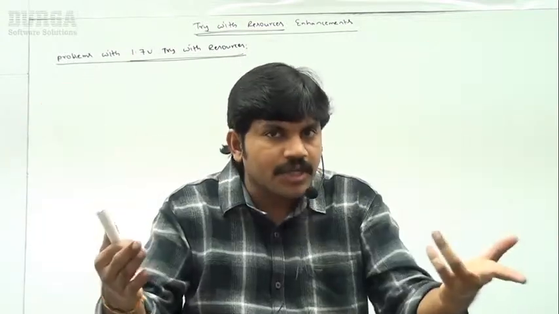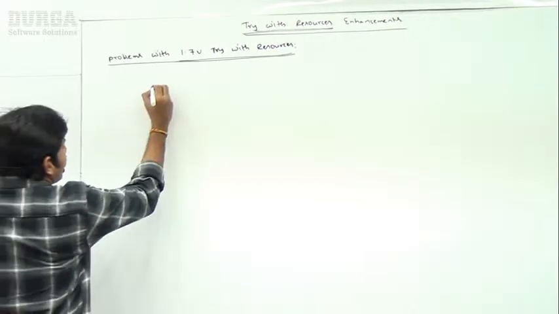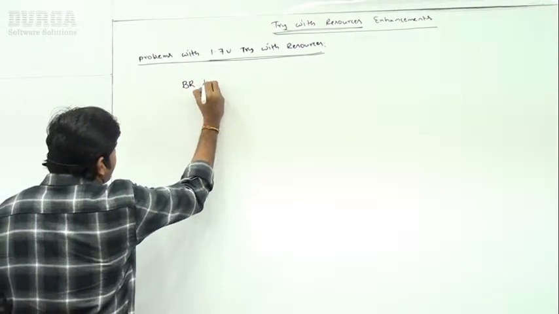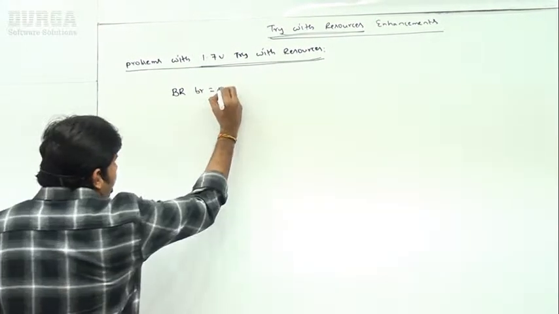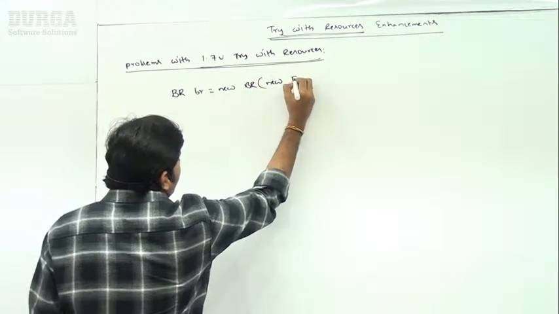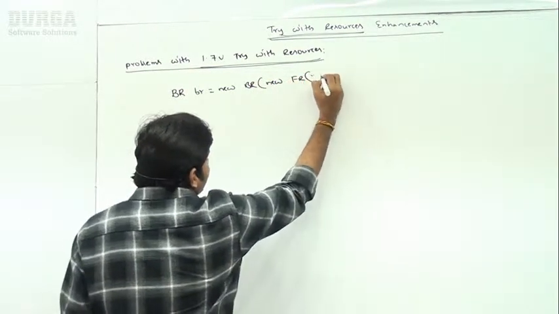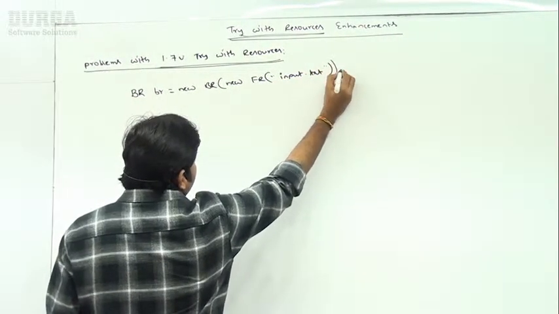I'm taking BufferedReader br = new BufferedReader(new FileReader("input.txt")). Are you getting input.txt?